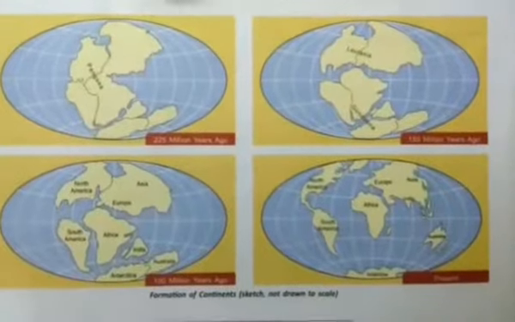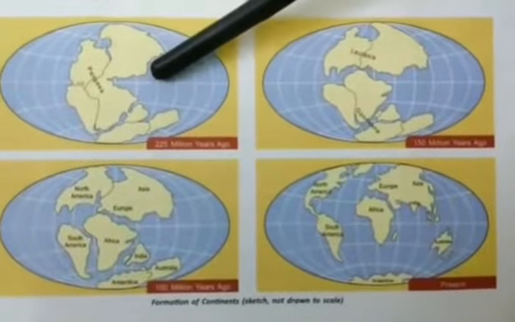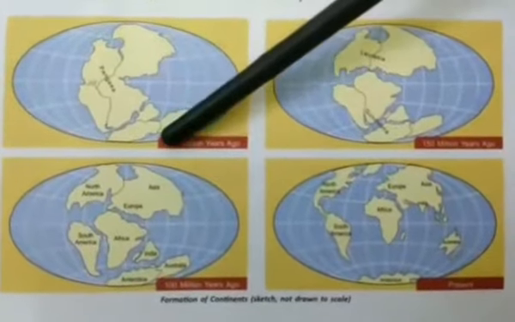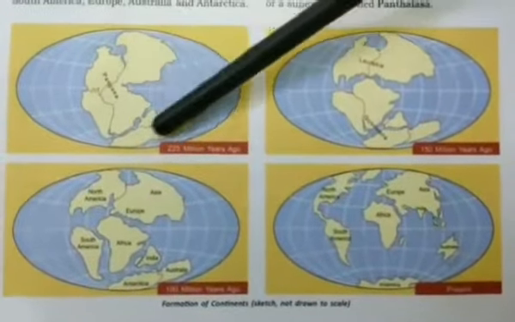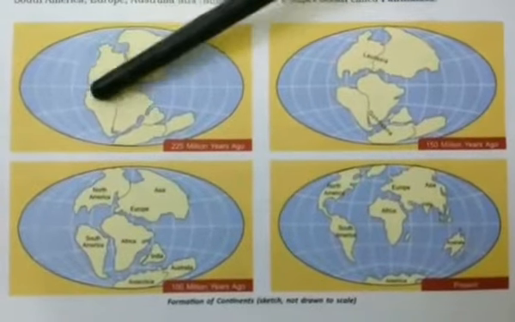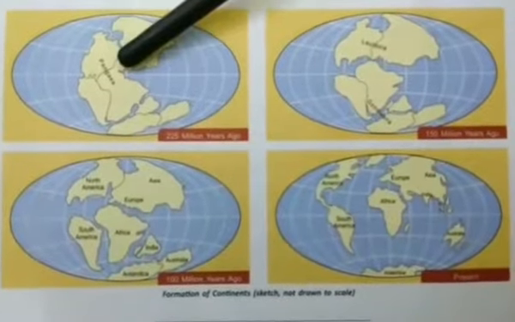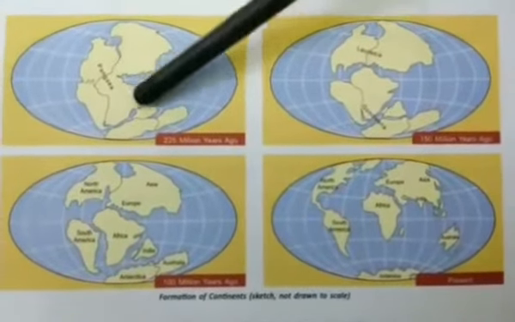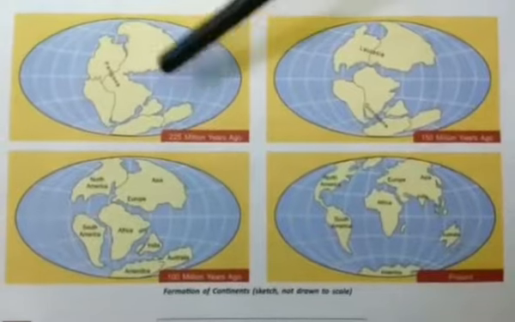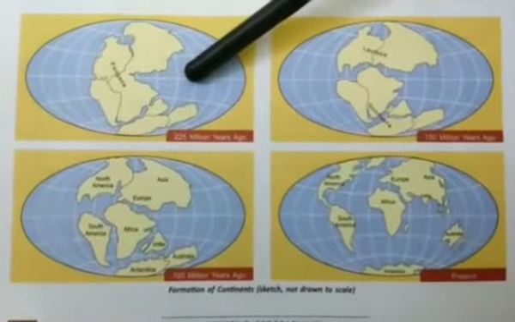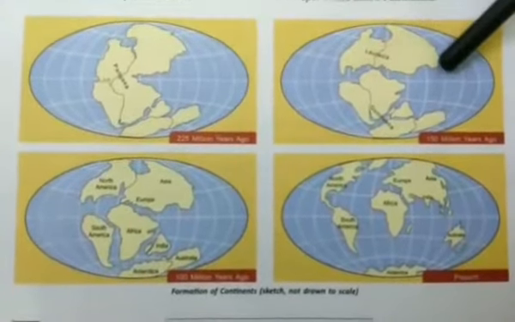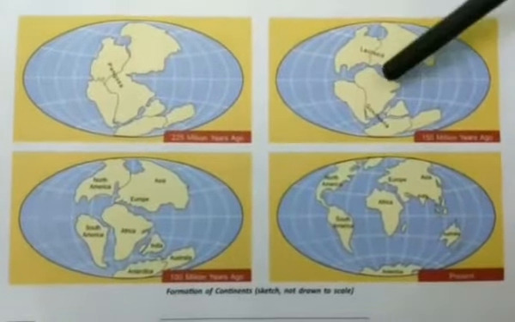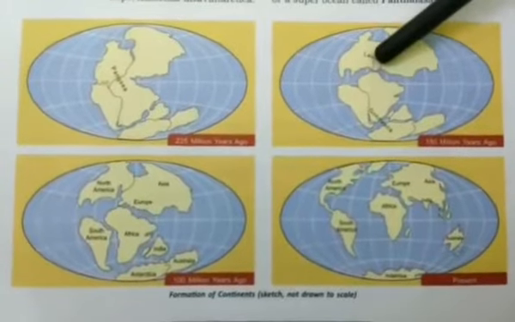So students, as you can see, this is the process: first, second, third and fourth. So 200 million years ago, these continents were joined together and formed a supercontinent which was known as Pangaea. And this Pangaea was surrounded by a huge ocean, which used to be known as Panthalassa. But after some time, around 150 million years ago, these continents started drifting apart. That means moving away from each other.